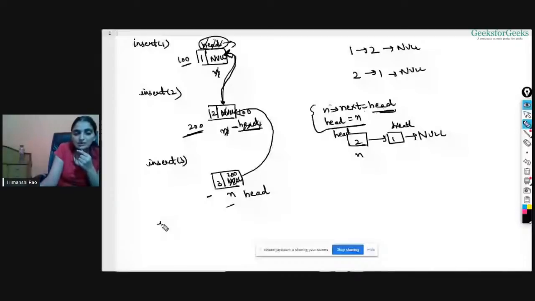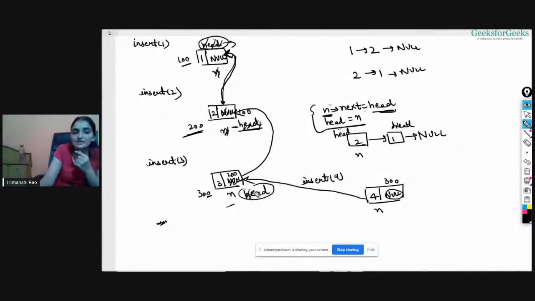Now let's see how much time it will take to insert 4 here. A new node has been created with data 4 inside it, and its next is null, right? What I am doing is, in end's next, you need to pass the address of head. Head is this one, which is at 300. You are passing 300 here. 300 has been successfully passed, right? And this link has been created, like this link, right?